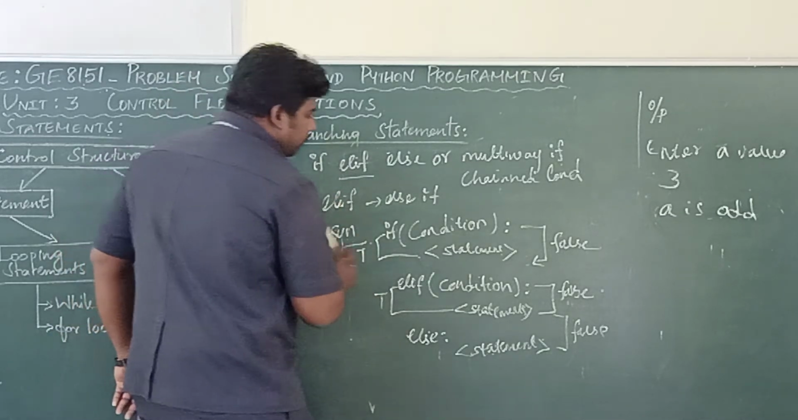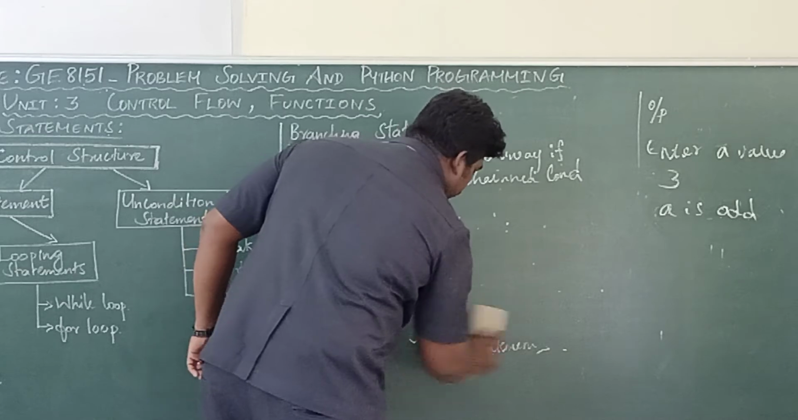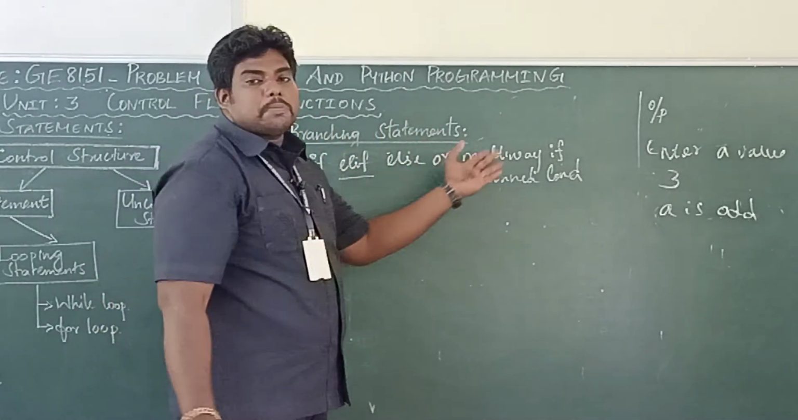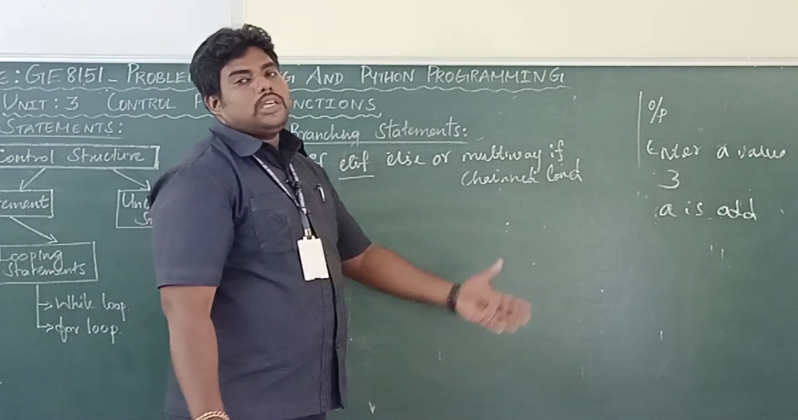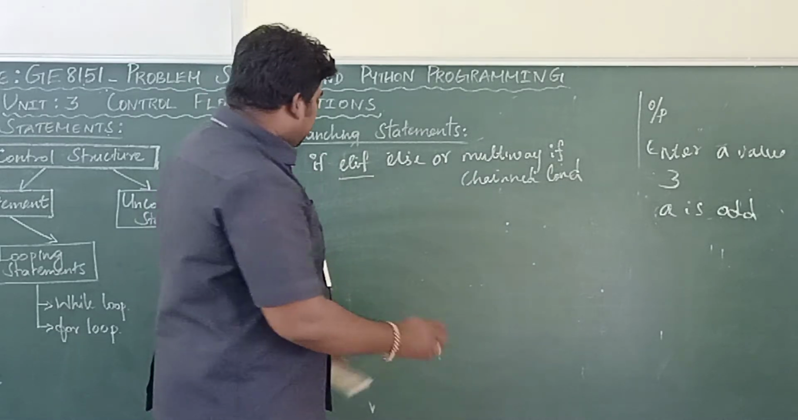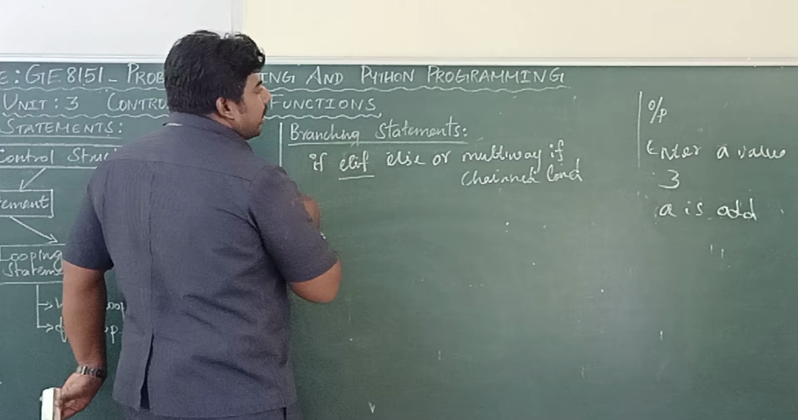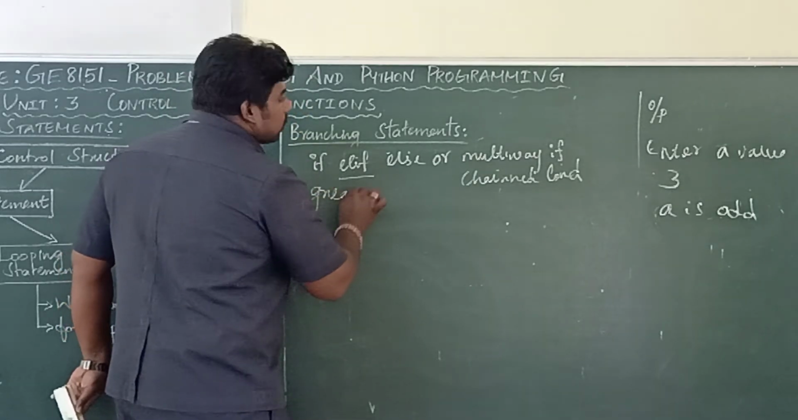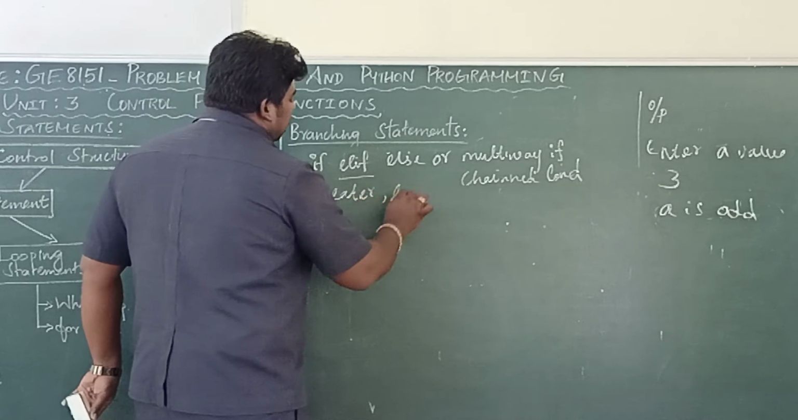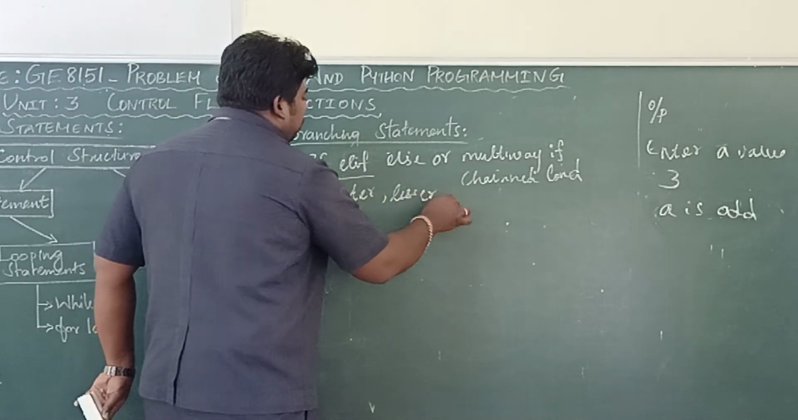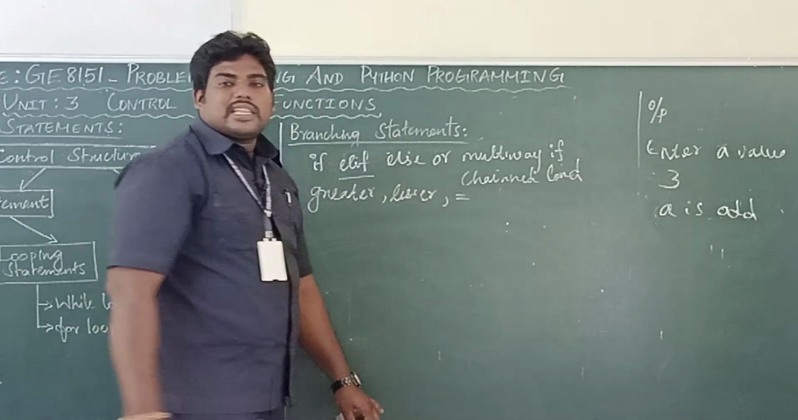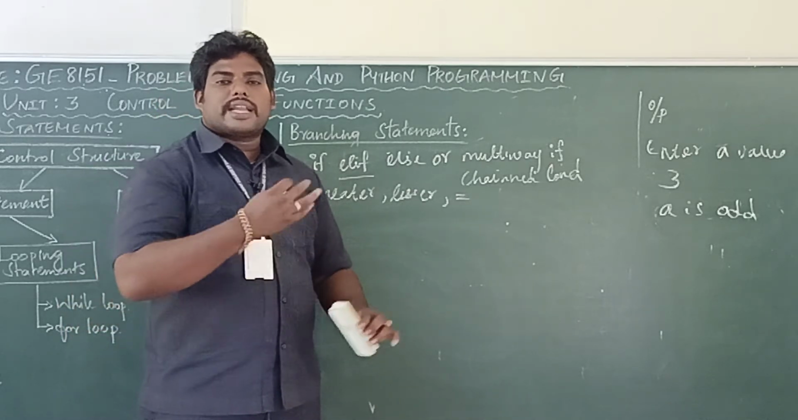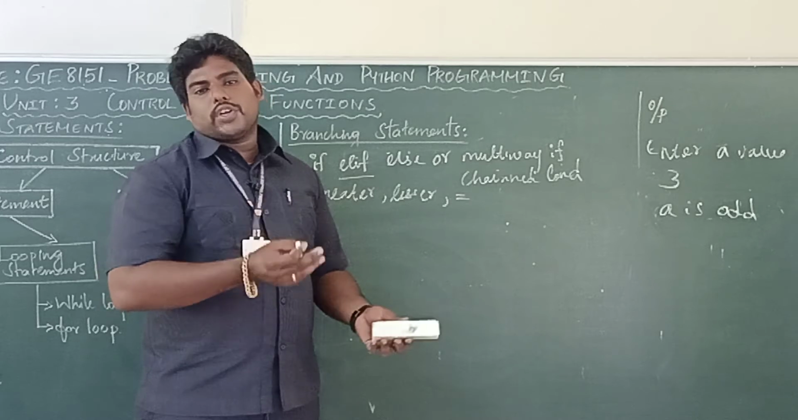That's the reason we say it is a multi-way if. Many if statements we can use. So here I am going to write the program for greater, lesser, comma, equal to. Whether the number is greatest among two numbers, whether that number is greater or lesser or equal.